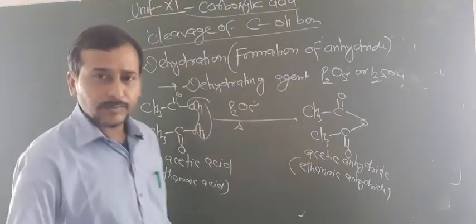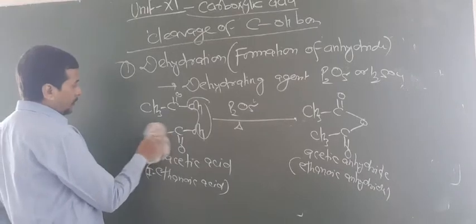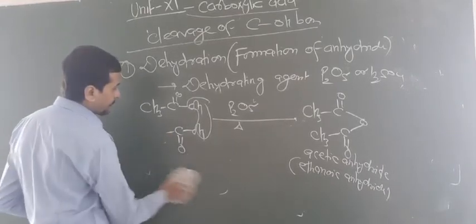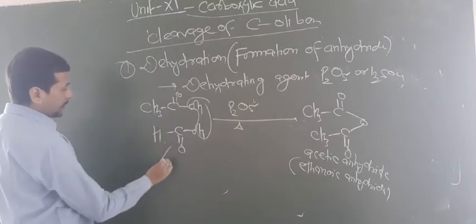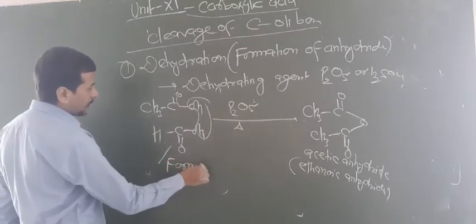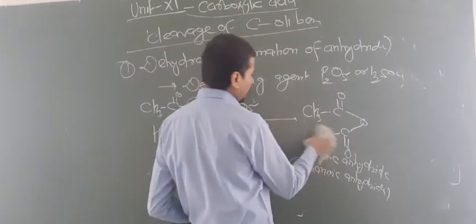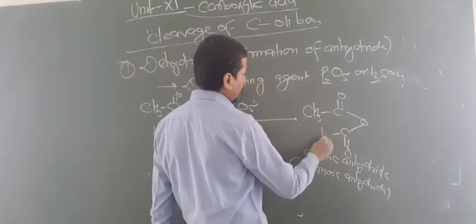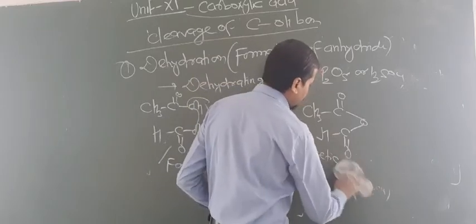If you take acids that are different, let us take one more acid. So we have taken acetic acid and this is formic acid. Now the same thing happens, but only one CH3 is removed here and you have to add the H. So now this becomes acetic formic anhydride.